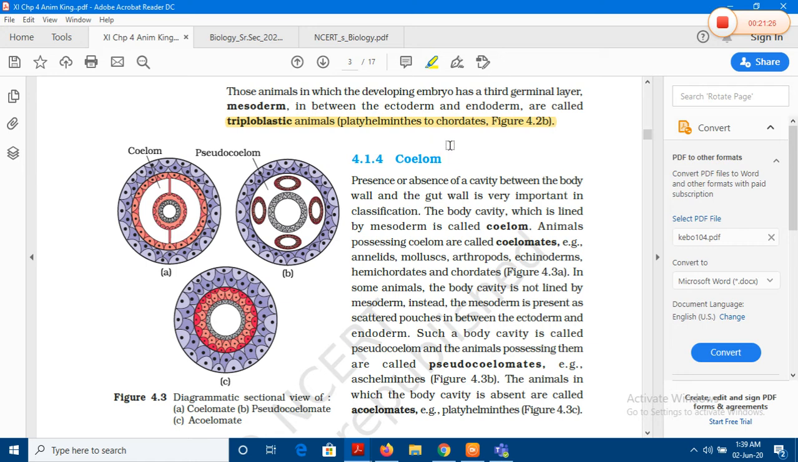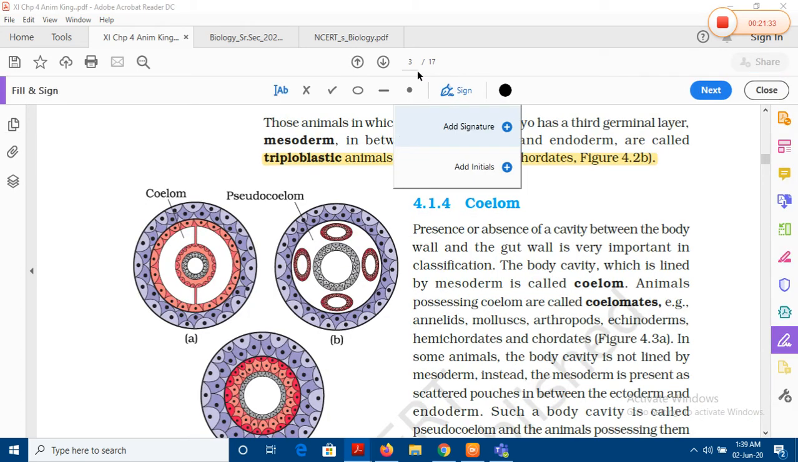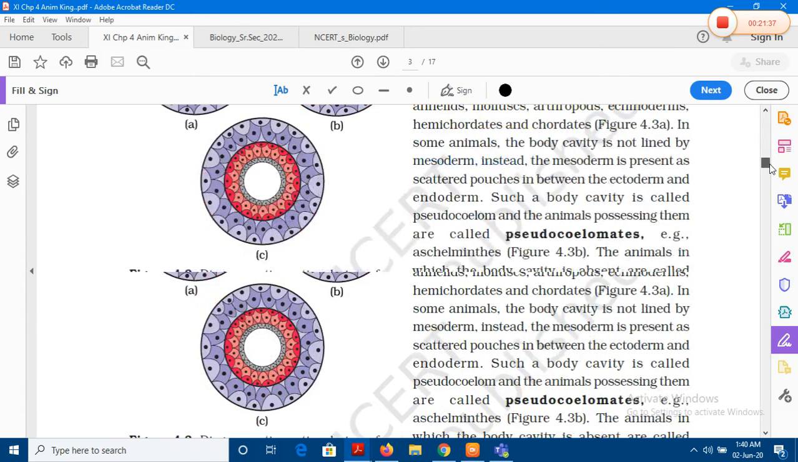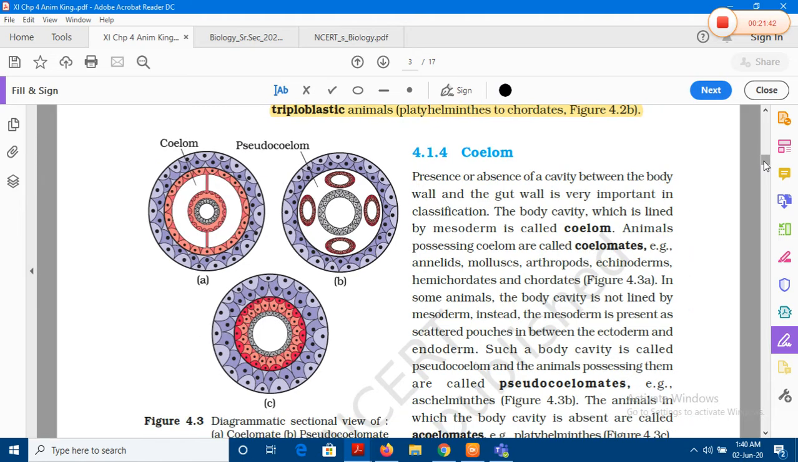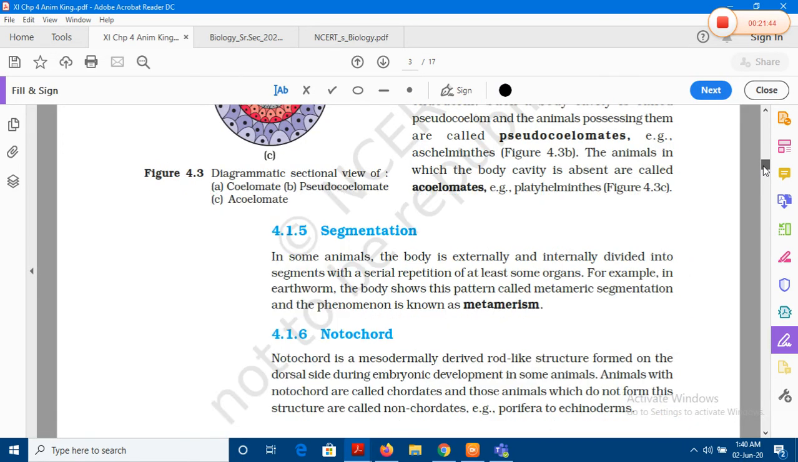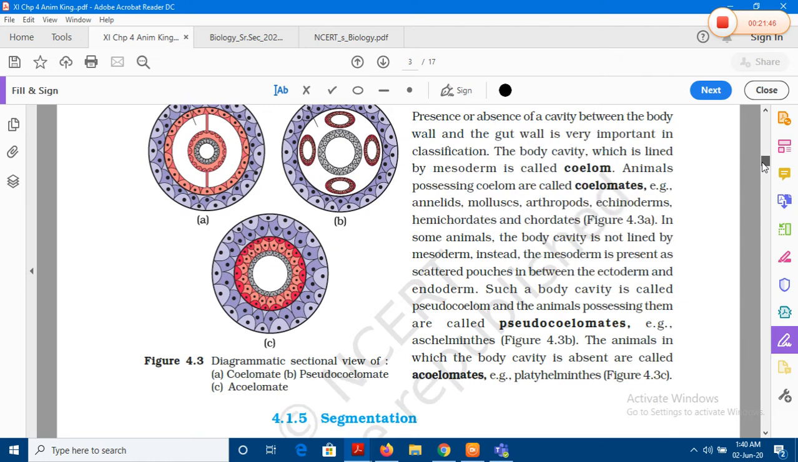In fact, this is one topic which I want to take up in the live class, because there is a simple technique by which I want to show you the difference between a coelomate, an acoelomate, and a pseudocoelomate, simply by using rolls of paper and chart. We'll be doing that activity in a live class once my laptop is repaired and it gets back. For now, just remember this differentiation.